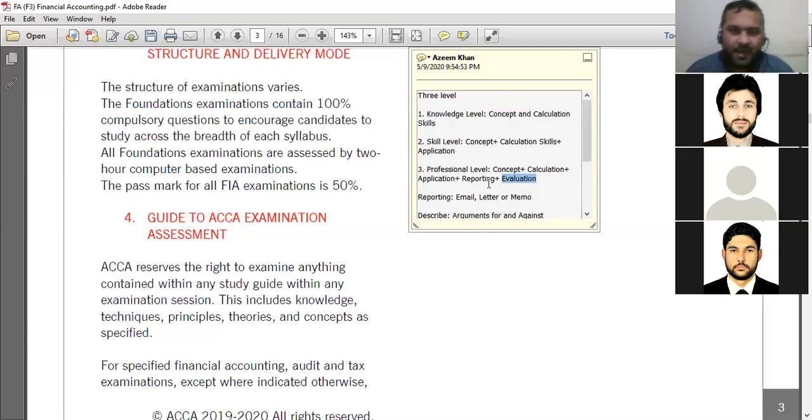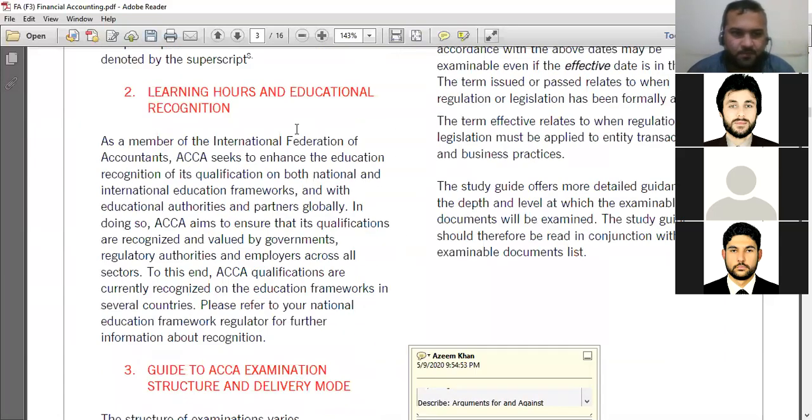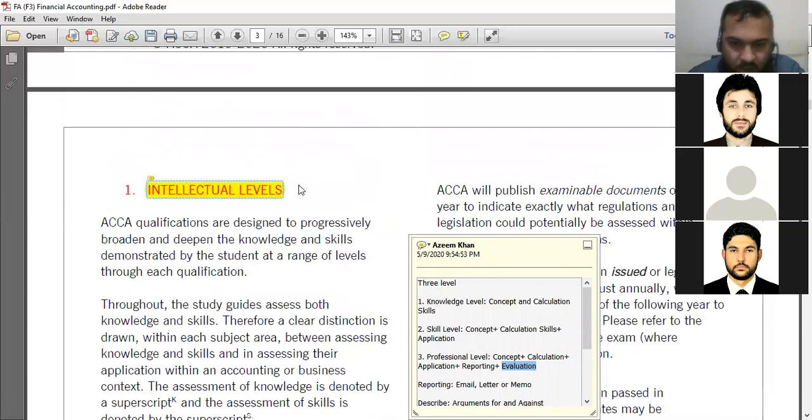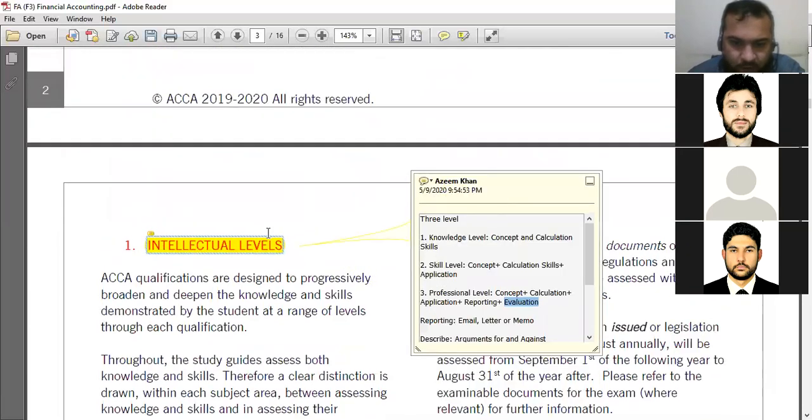So again, I'm coming to the intellectual level. Intellectual level means the study level. So when you are starting a topic, first of all, this thing should be clear to you: what is the level of the topic. It means you have to set your study level, how you are going to study the topic and which factors you are going to consider during the study phase.